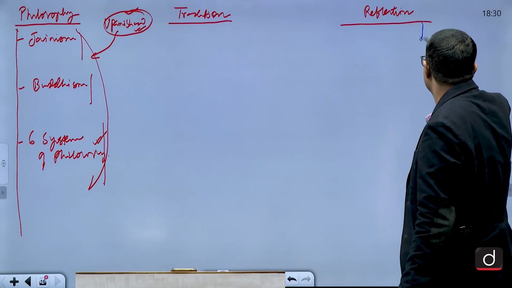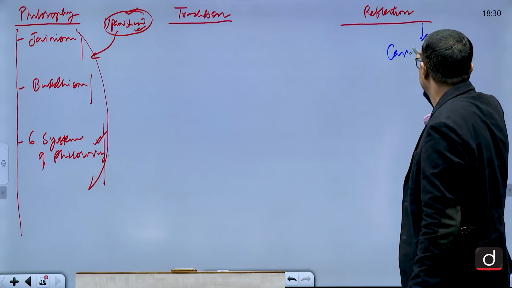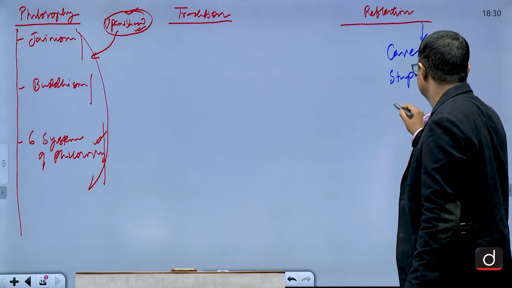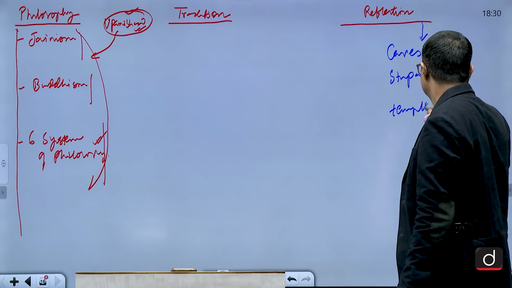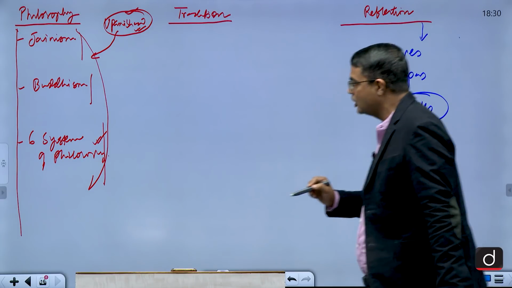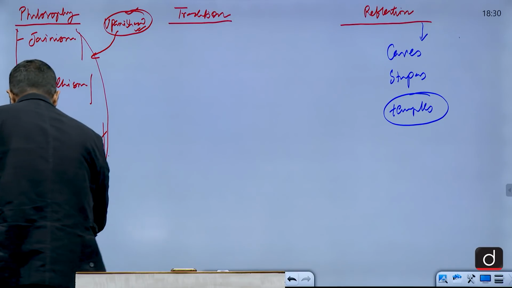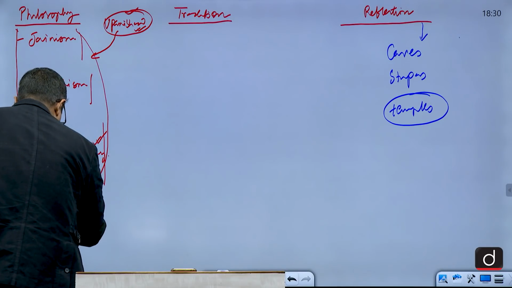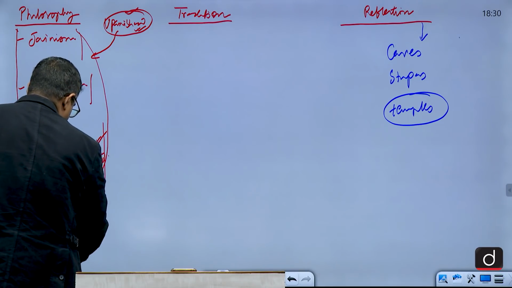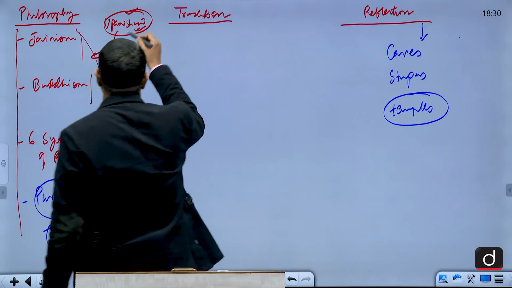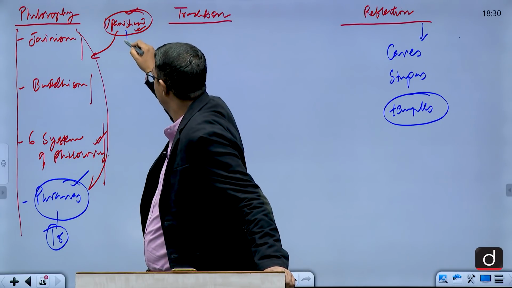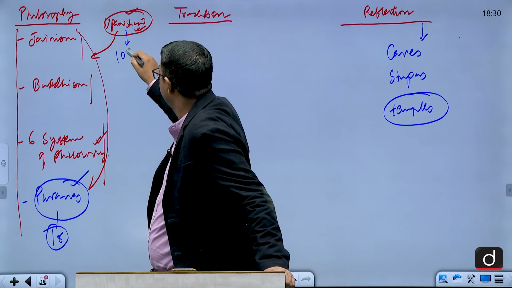See, caves, stupas, temples, very important, temples. In fact, Puranas also had influence. There are 18 types of Puranas. Bhagavata Purana is very important, which shows the dedication towards Lord Krishna, and 108 types of Upanishad.